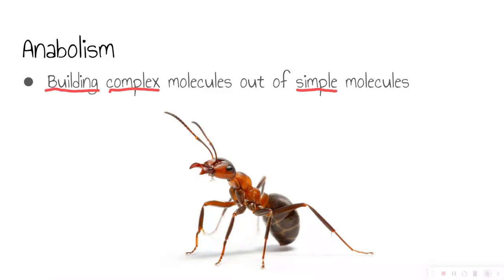more complex molecule. And I like to remember that anabolism starts with AN right here, and ant starts with an. So anabolism and ants. And ants like to build things. So anabolism, or you could think of it as antabolism, is the building of complex molecules out of simple molecules.